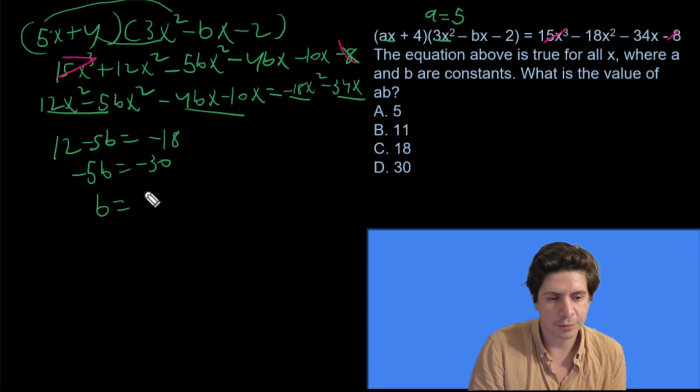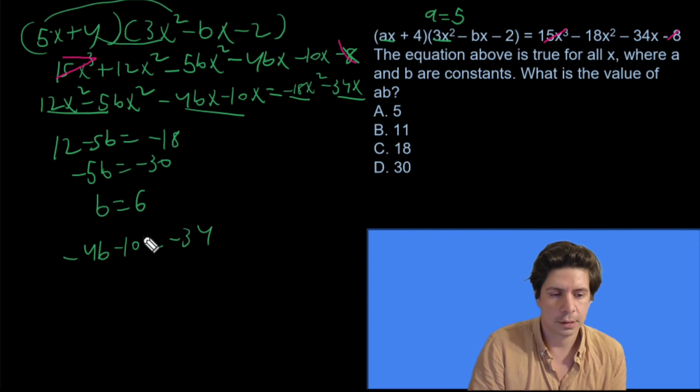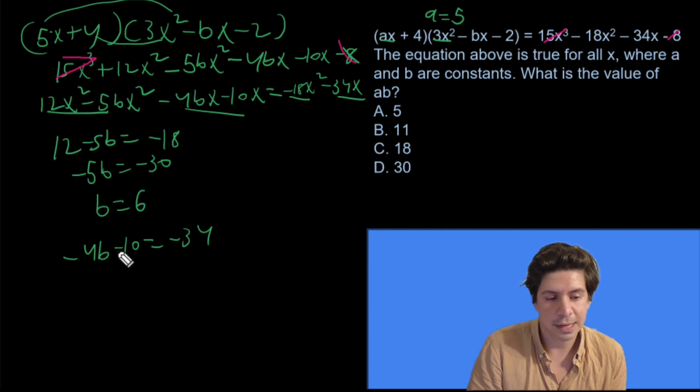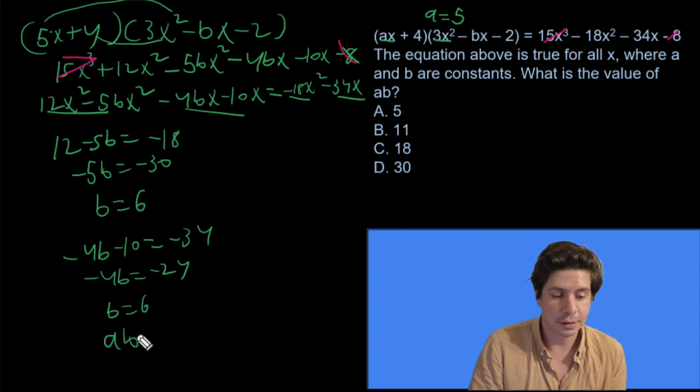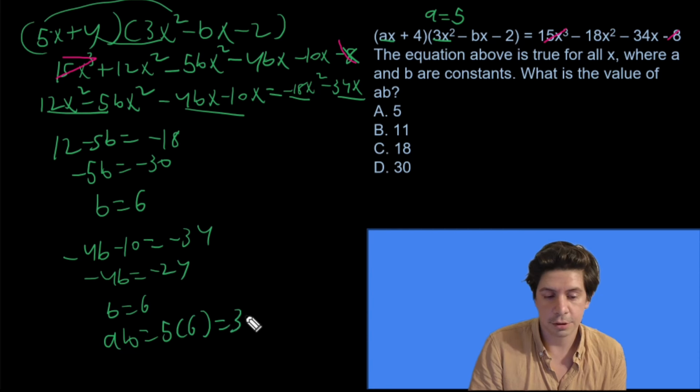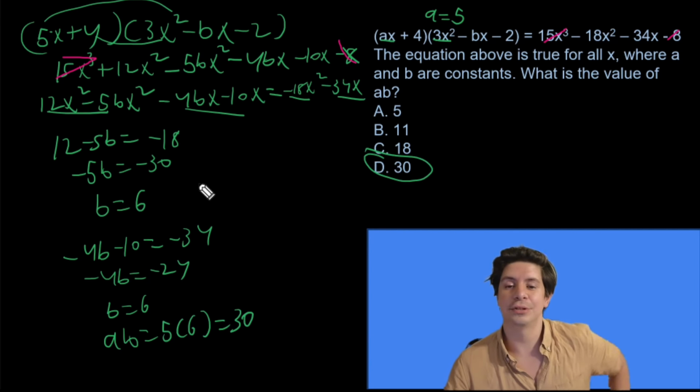So b equals 6. If we did that here, and we did −4b − 10 = −34, then we'll add 10. We'll get −4b = −24. Again, b equals 6. So b equals 6, a equals 5. So ab equals 5 times 6. It equals 30.